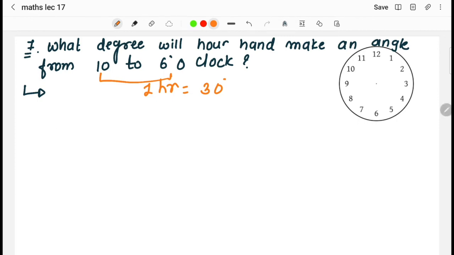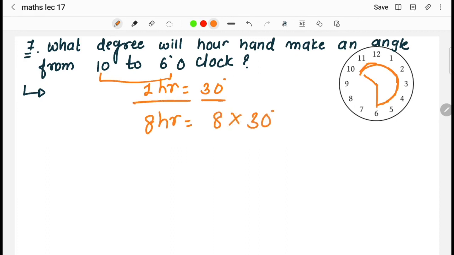If we do, we get 8 hours, right? 10 to 6. So basically how much hour difference is here? 1 hour, 2 hours, 3 hours, 4 hours, 5, 6, 7 and 8. So basically there is an 8 hour difference. So for 8 hours it will cover 8 into 30 degrees.